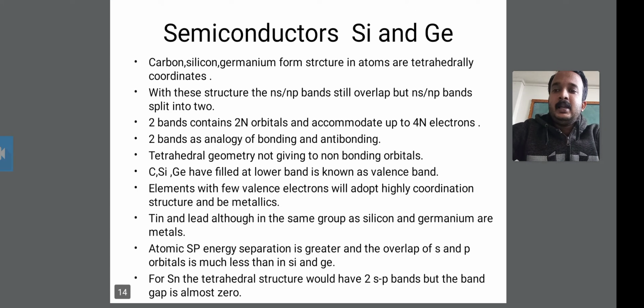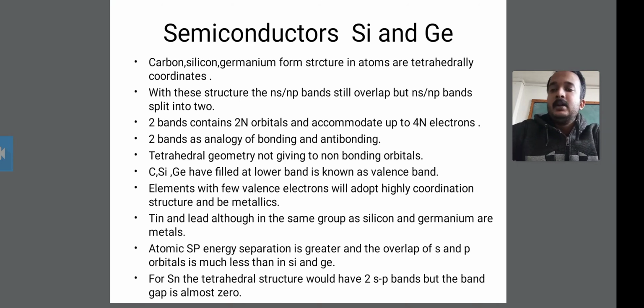Secondly, with this structure, the ns and np bands still overlap, but the bands split into two. So in the silicon and germanium structures, the ns and np bands still overlap, but these bands split into two.